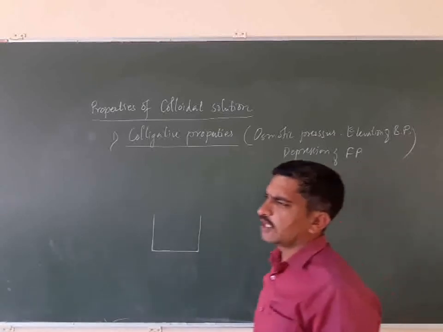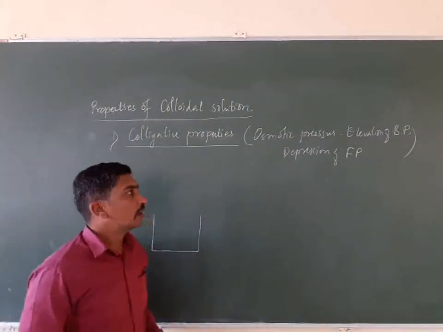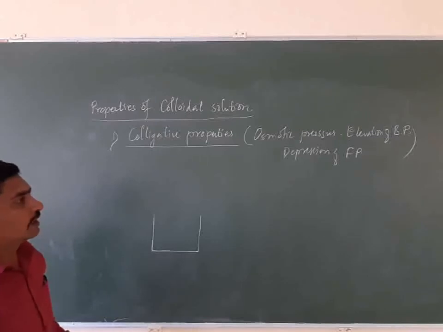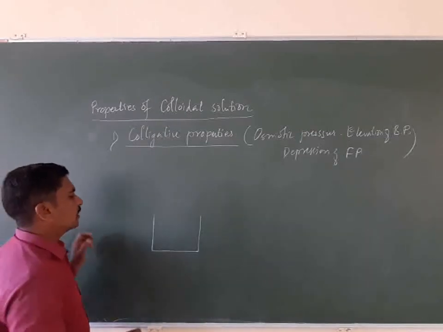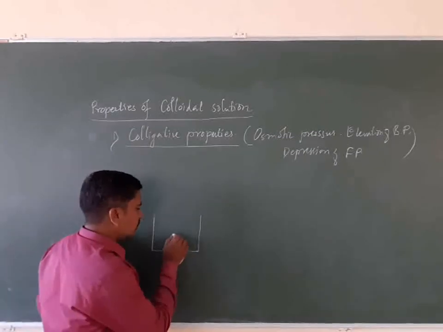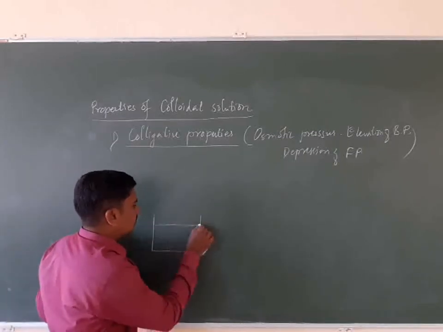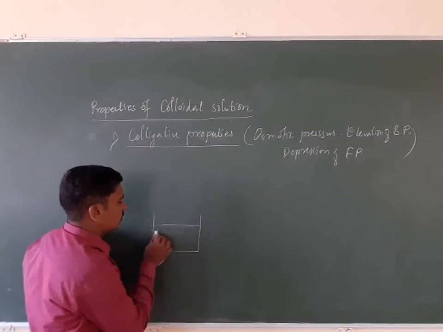We are interested in calculating the molecular masses. Here, if we think about colloidal solutions, what is the difference between normal solution and colloidal solution?